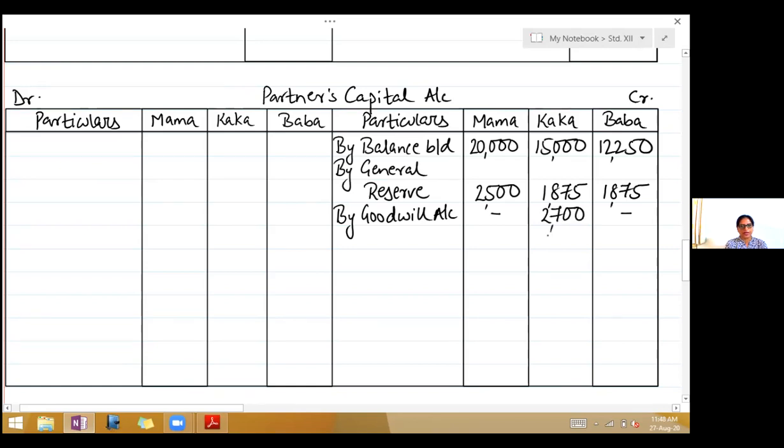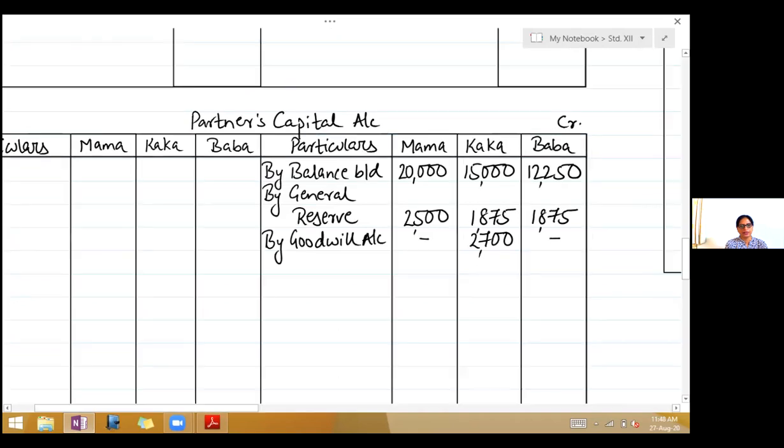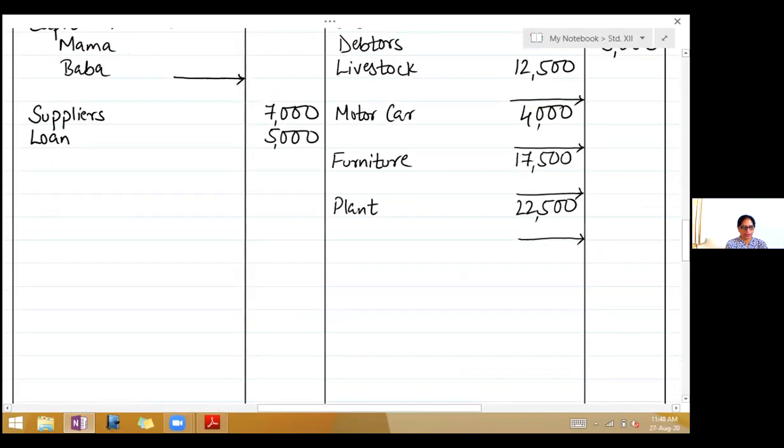Now second effect, it is not written off. So it will be shown in the balance sheet on the asset side. So asset side balance sheet, write goodwill.